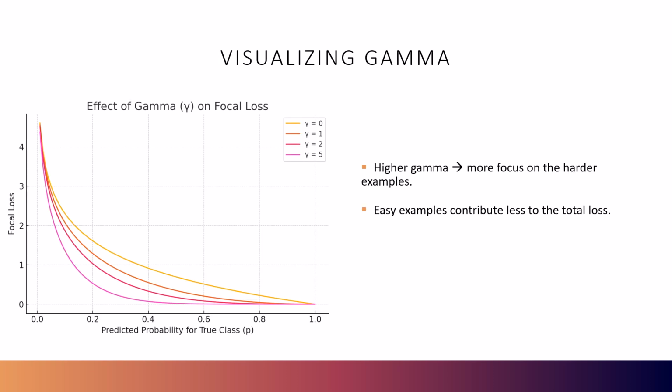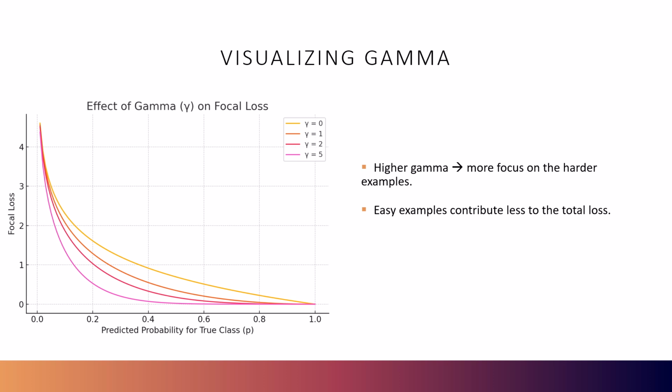Visualizing gamma. So, this plot shows how different values of gamma affect the behavior of focal loss itself. As we can see, as gamma increases, the loss curve flattens out much more quickly, meaning that well-classified, easy examples contribute less to the overall loss.